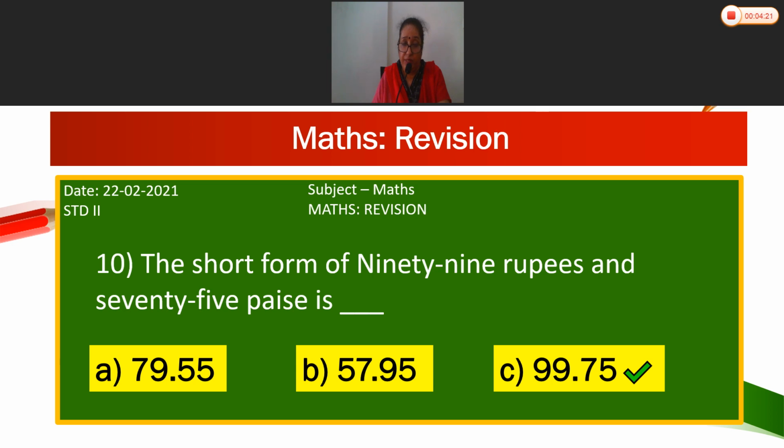C. Yes. What is the correct option children? C. 99.75. The short form is 99.75.